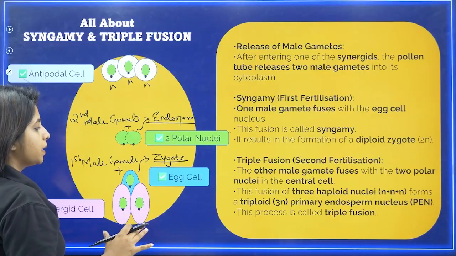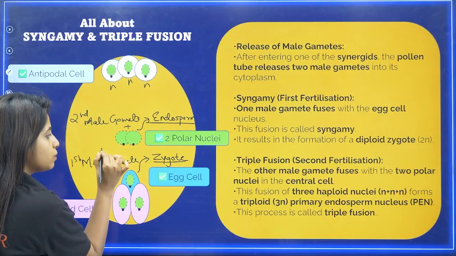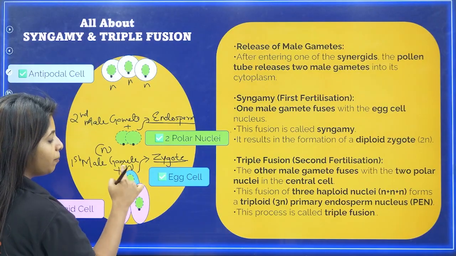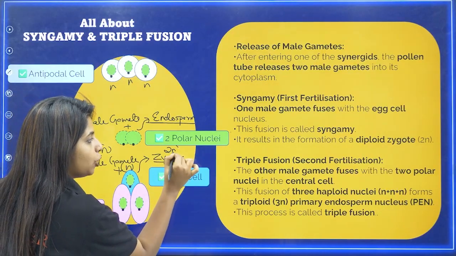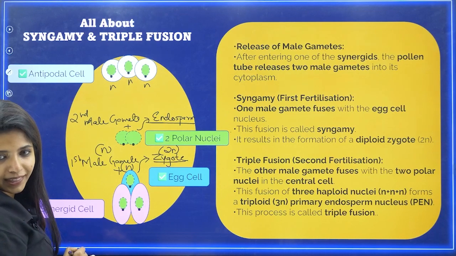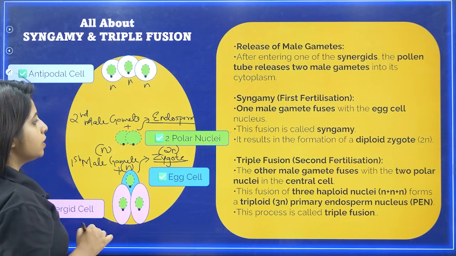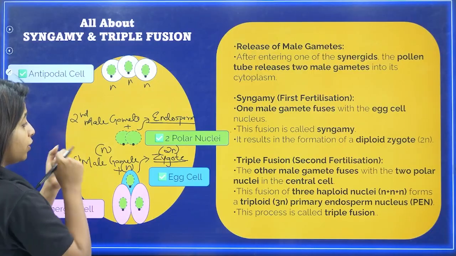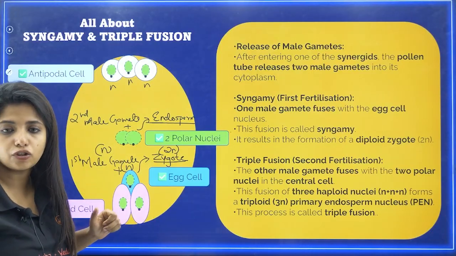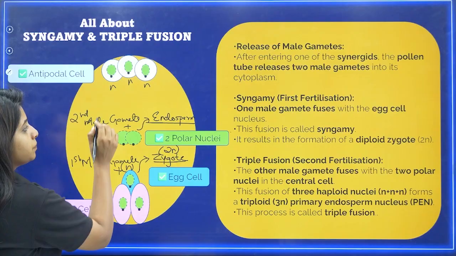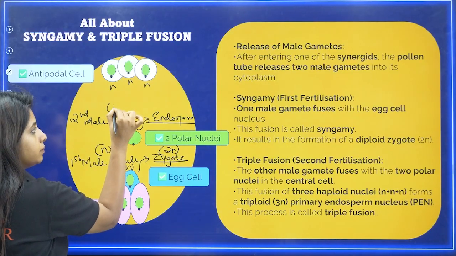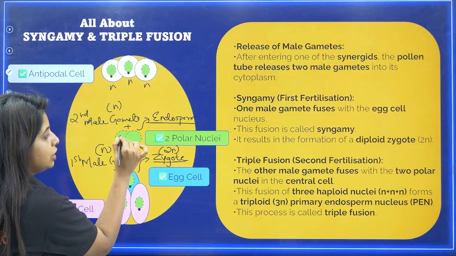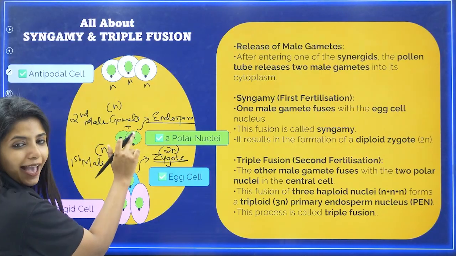Please understand that. So over here, this male gamete that comes, that is also haploid. The egg cell which is there, that is also haploid. Haploid comes together, you get a diploid zygote. 2N, diploid zygote. Now when the zygote divides, all of the cells of the zygote will be diploid only. If you're talking about the second male gamete, my dear children, what happens over here? Here also it is haploid, but if you talk about the polar nuclei out there, each of them are haploid and haploid.